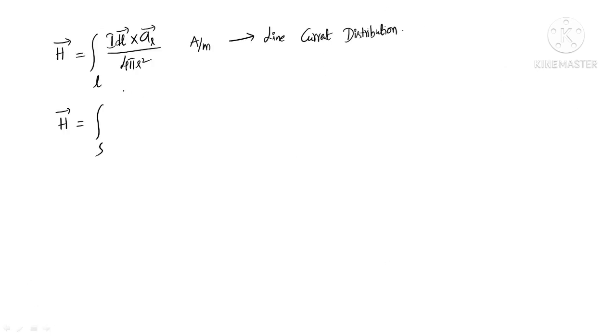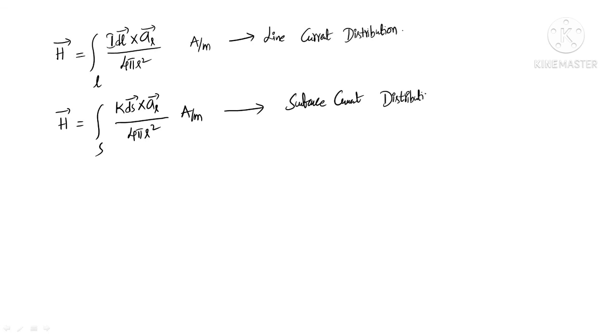Now, in place of Idl bar, what can I get? K dS bar cross aR bar by 4 pi r square ampere per meter. If the current is distributed along the entire surface of a current carrying conductor, then we can treat it as a surface current distribution.